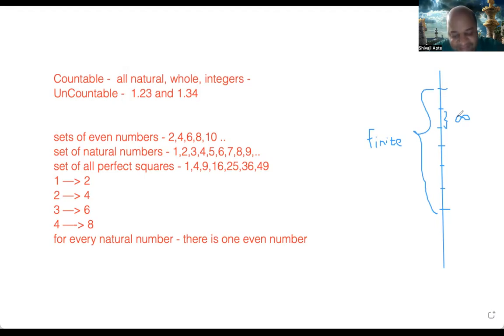Then I have a question. If you have a Rubik's Cube, are there finite or infinite solutions to it? There are finite solutions because it has a finite number of combinations. There are only so many faces, so many squares within each face. Everything is finite. So if you do a finite operation on finite things, you will only get finite. And what about chess? Chess is also finite. It is extremely large, but it is not infinite.